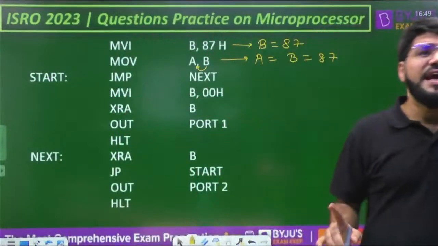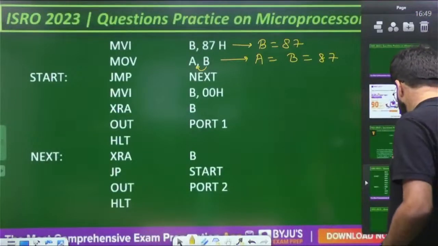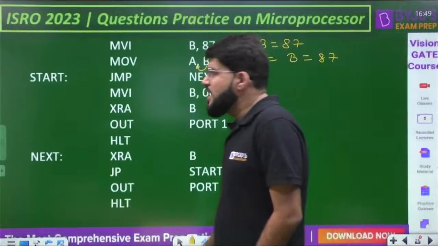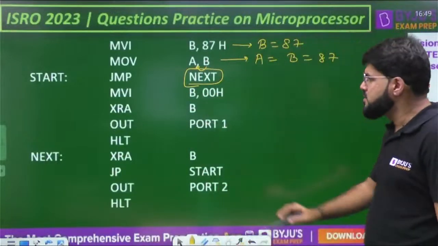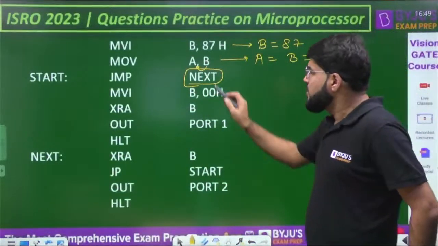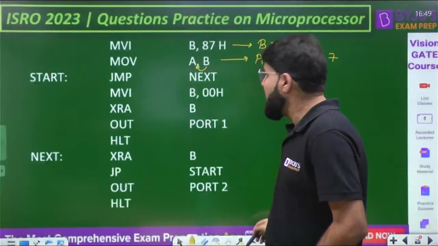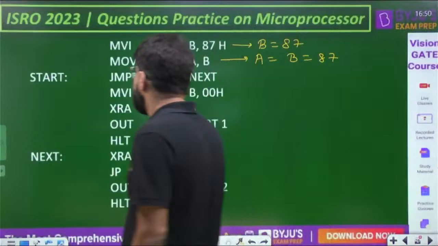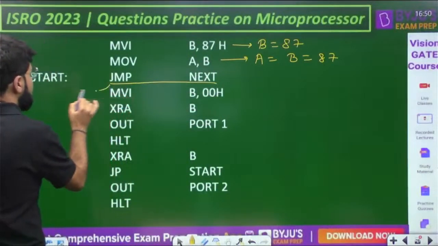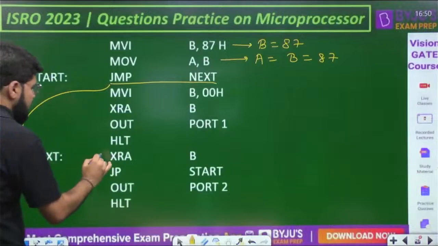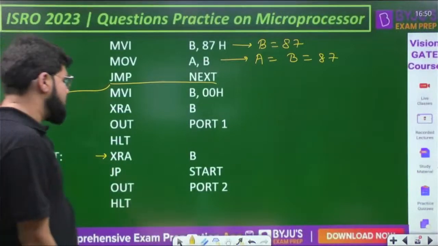Next, JMP. JMP is the unconditional jump: jump to the address. Here, instead of an address, a label is used, because we can use labels in this programming. The address has been given a name, a label, and that is next. This is an unconditional jump, so as soon as the jump is encountered, the program execution is transferred to this address. That means it is now going to execute the XRA.